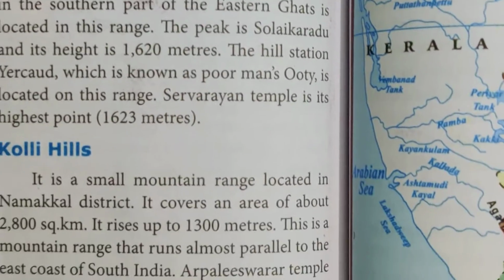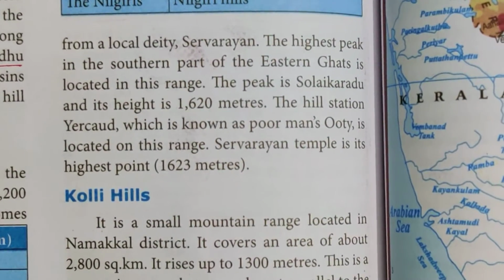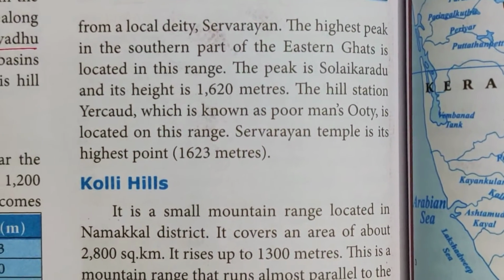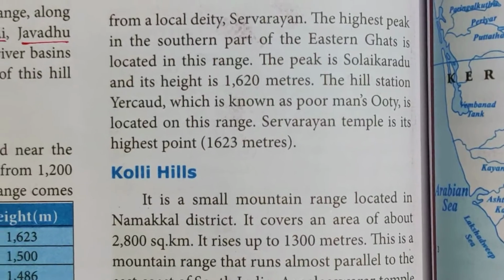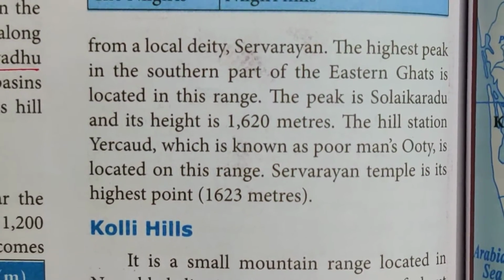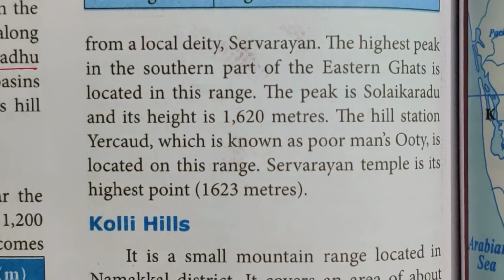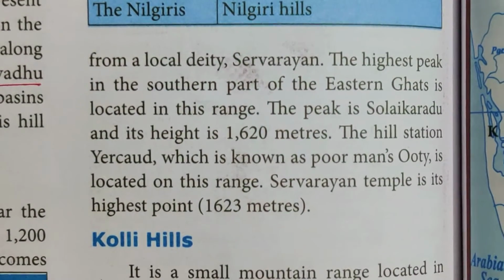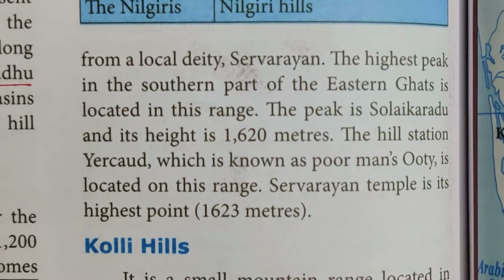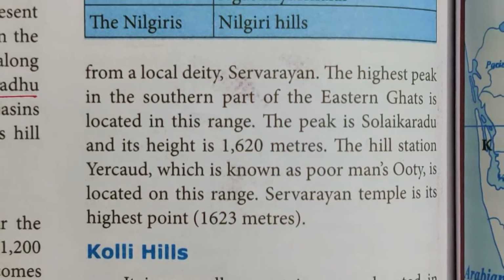These are the other important peaks. The name of the range comes from a local deity, Shervarayan. The highest peak in the southern part of the Eastern Ghats is located in this range. The peak is Solai Karadu and its height is around 1620 meters. The hill station Yerkad, which is known as Poor Man's Ooty, is located on this range. Shervarayan Temple, its highest point, is around 1623 meters.